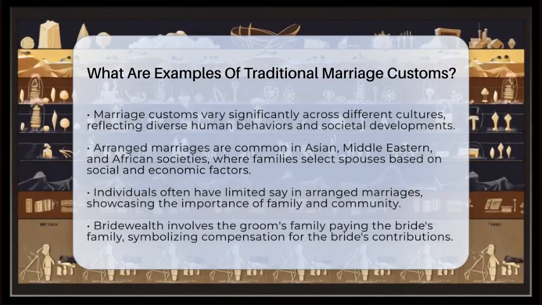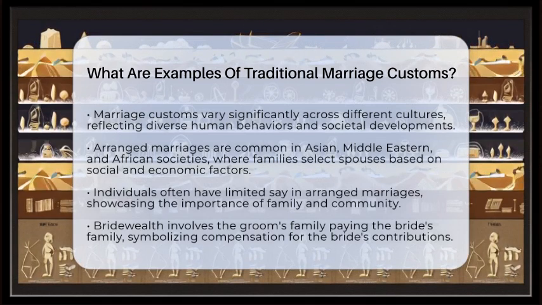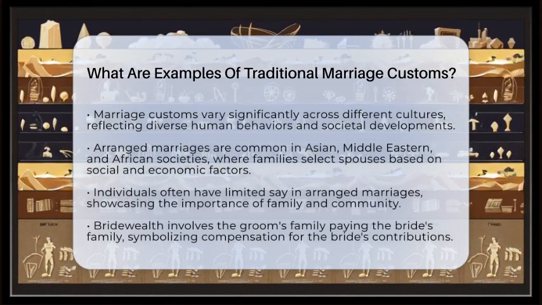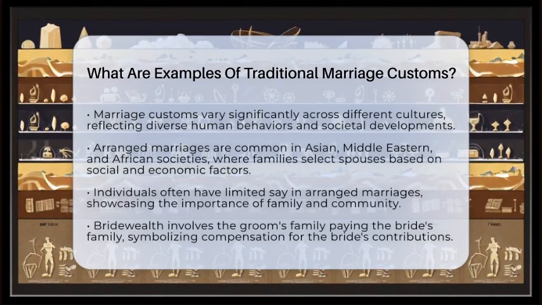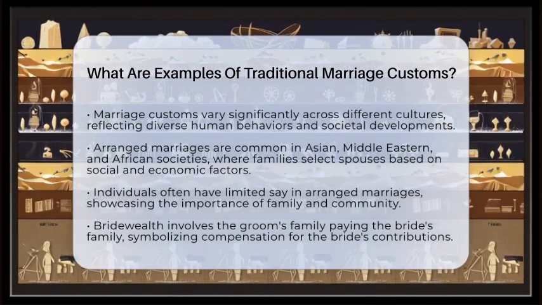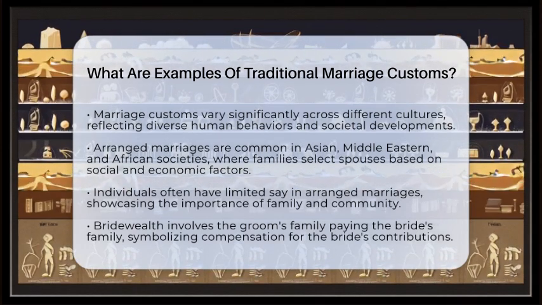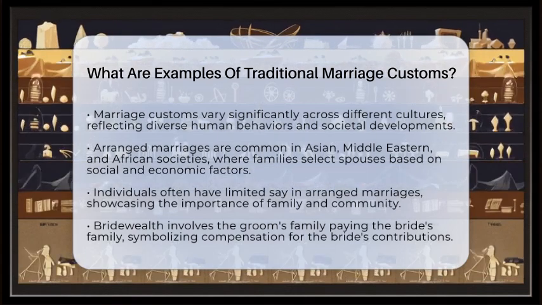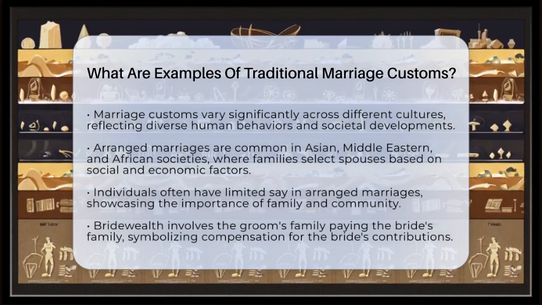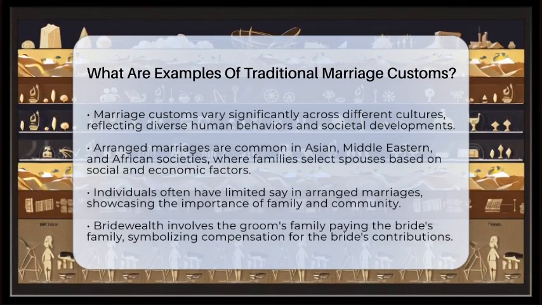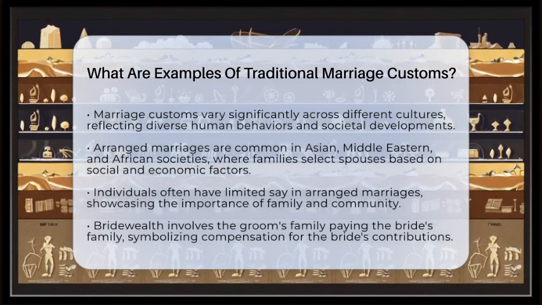One common practice is arranged marriages. In many Asian, Middle Eastern, and African societies, families often select spouses for their children. This choice is based on social status, economic factors, and family alliances. The individuals involved may have little say in the decision, highlighting the importance of family and community over personal preference.